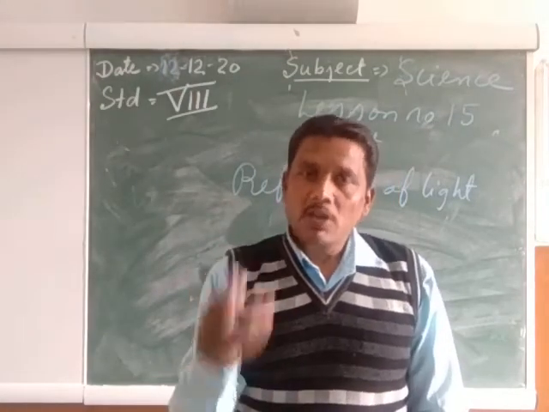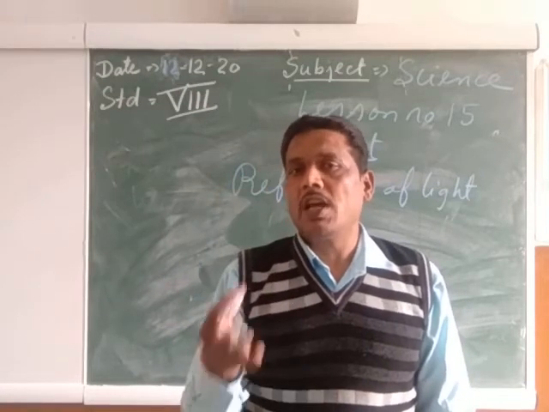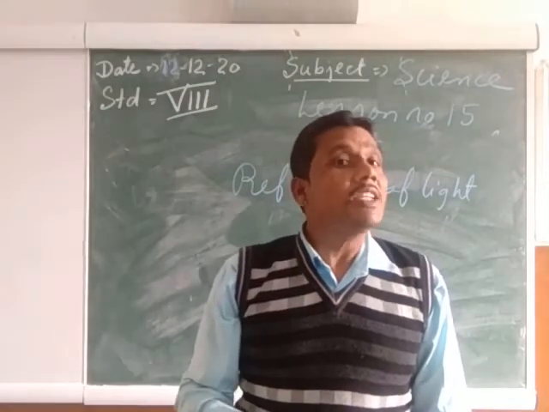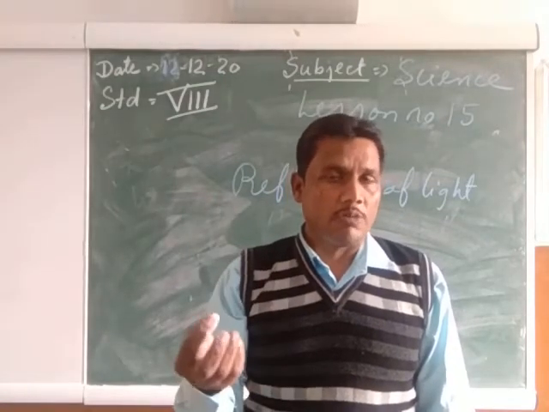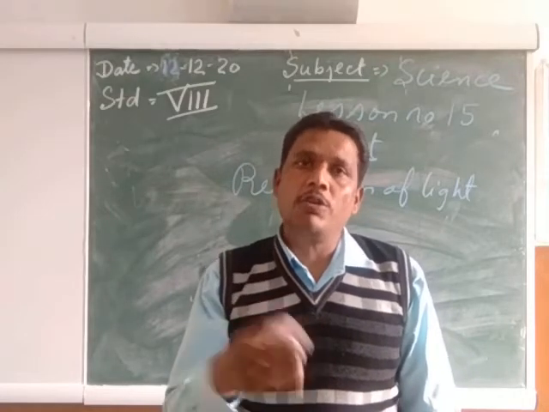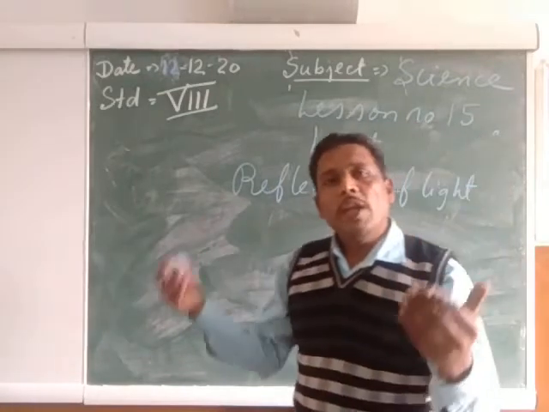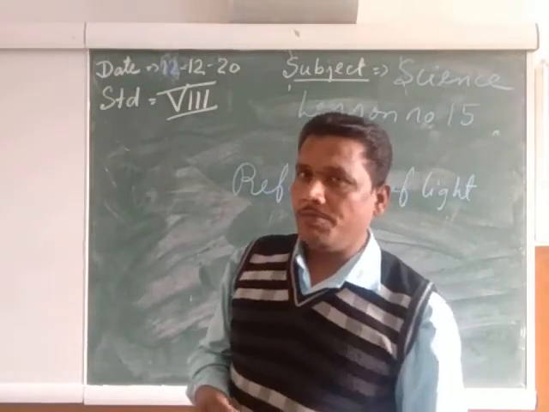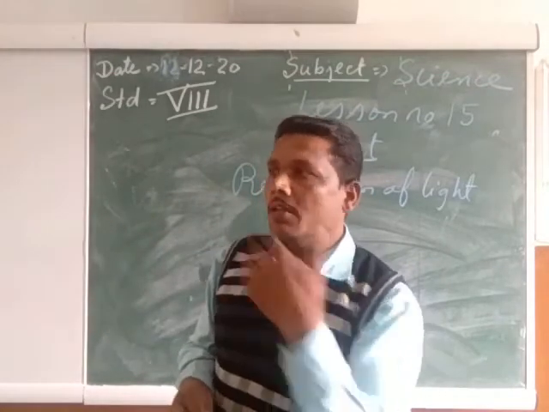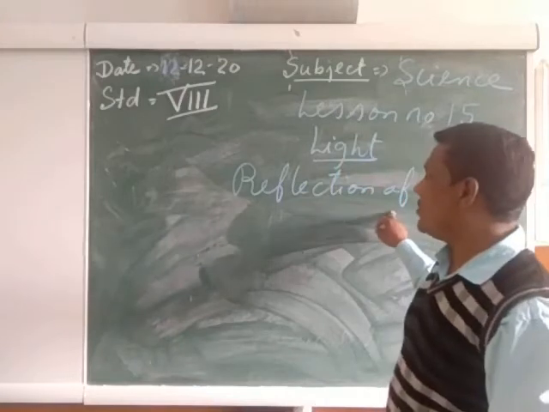In the same way, whenever the light is falling upon any object, after falling on that object, the light is coming back. The coming back of the light after falling on an object is called the reflection of the light.